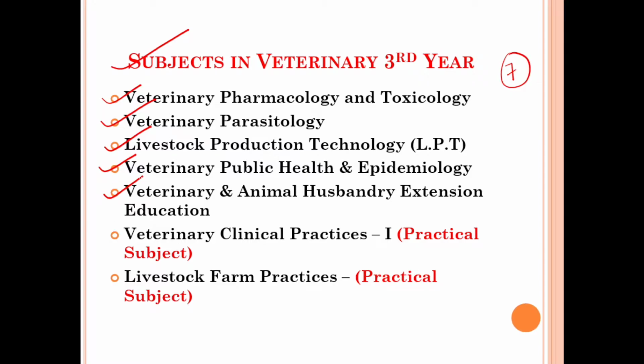The fifth one is veterinary and animal husbandry extension education. The sixth one is veterinary clinical practices part 1, and this is a practical subject. And the seventh one is livestock farm practices, and this is also a practical subject. For these two practical subjects, there will be 0 theory classes and only practical classes will be conducted.